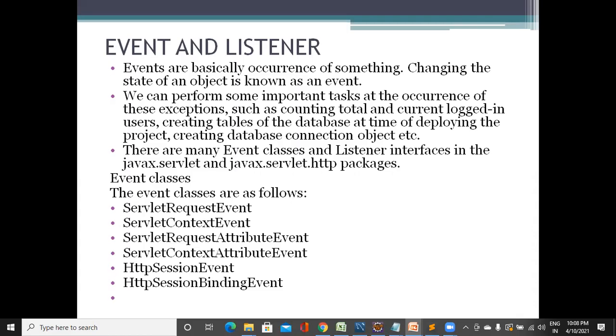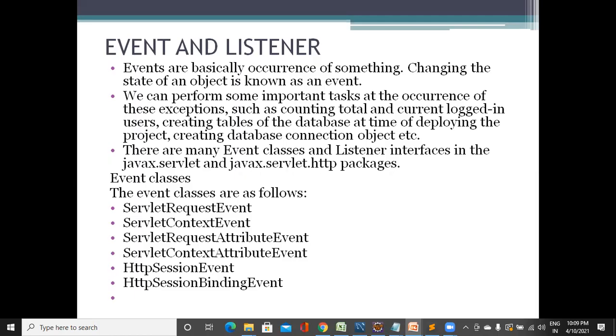In web application programming, the web container is responsible for generating events and the servlet programmer is responsible for receiving the event by creating a listener. The web container generates events only for specific web objects. That is, for the servlet context object, the HTTP session object and the servlet request object. In Servlet 2.4, we got listeners to receive the event notifications generated by the container.